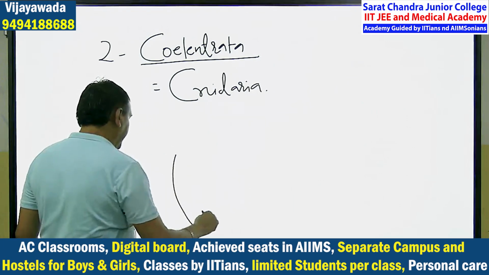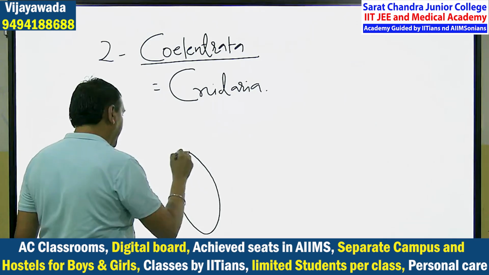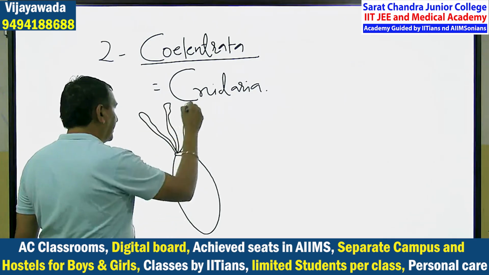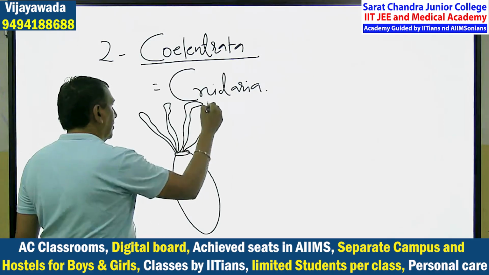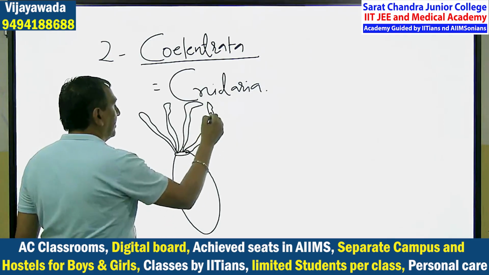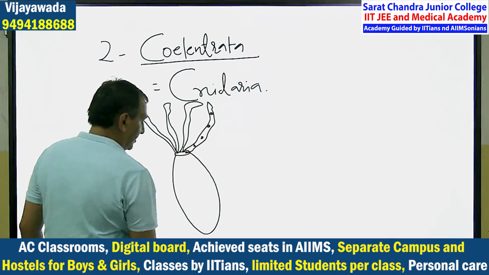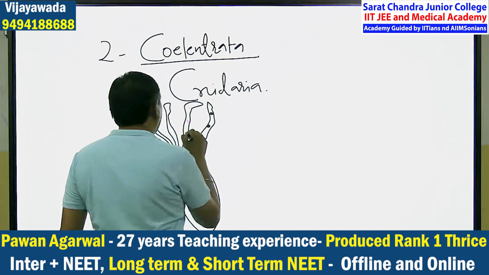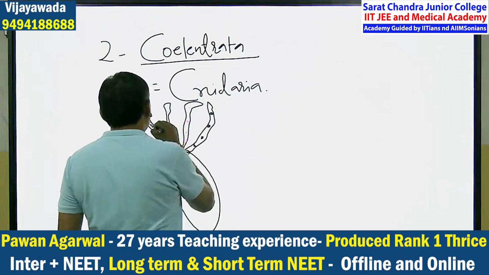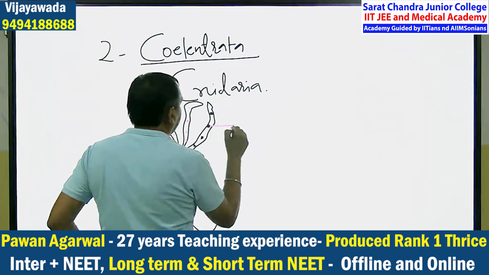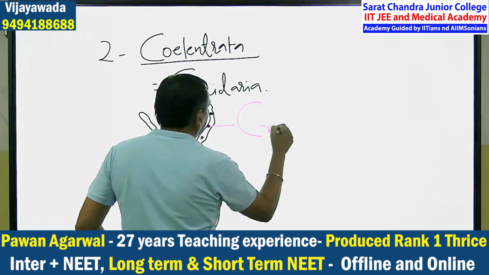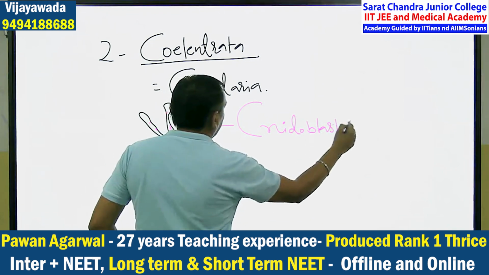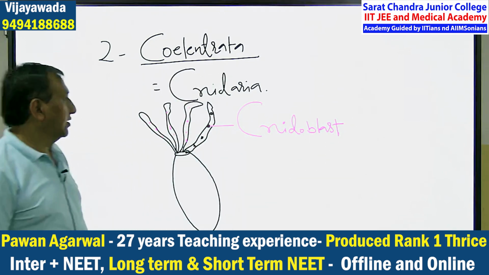Because there is one example of this group, that is the Hydra. Hydra has tentacles, and on these tentacles, for protection, there are specific cells. These cells are known as the cnidoblast, or cnidocytes.